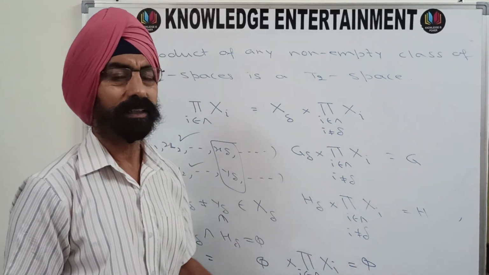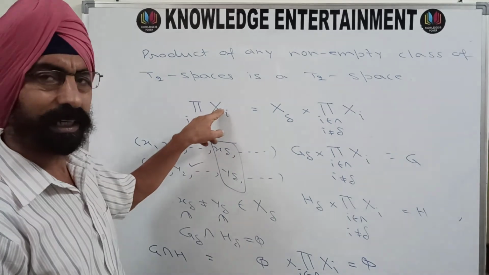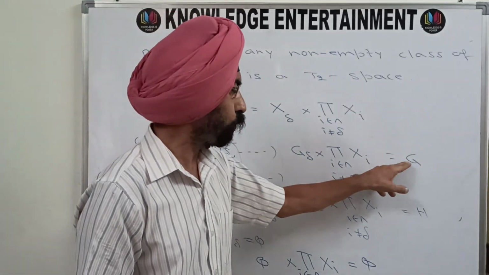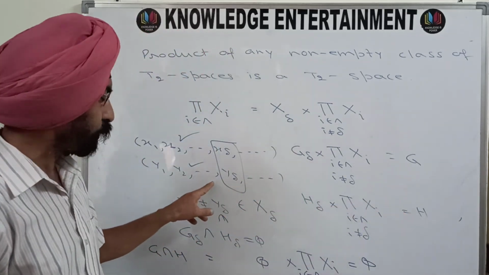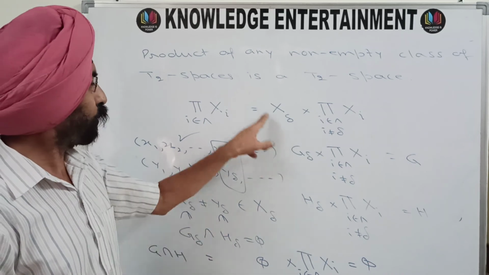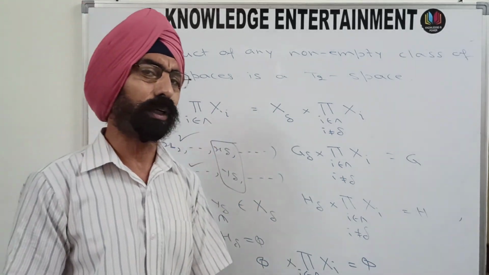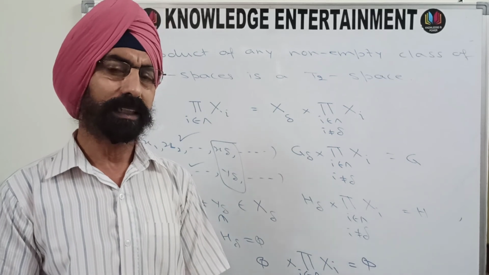That means your G intersection H is phi. What you have done, you have taken two distinct members of the product and you have obtained two open sets G and H, one containing this point, the second containing this point, and their intersection is phi. So that means the product space is also a T2 space, is also a Hausdorff space.